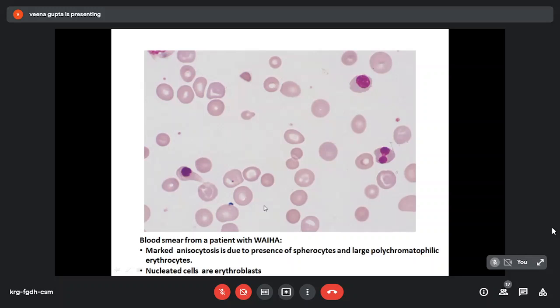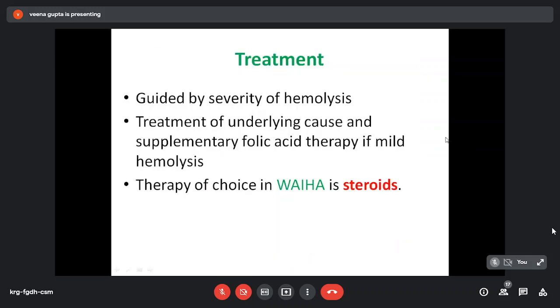So this is the peripheral blood picture from a patient with warm autoimmune hemolytic anemia. There is anisocytosis and poikilocytosis due to spherocyte formation, due to polychromatophilic RBCs, as well as there are nucleated red blood cells in the peripheral blood.